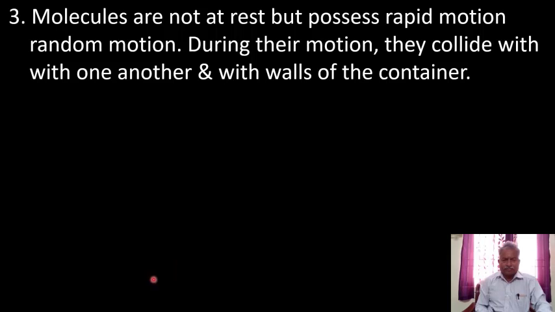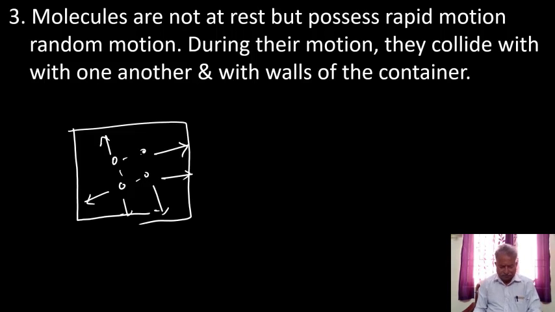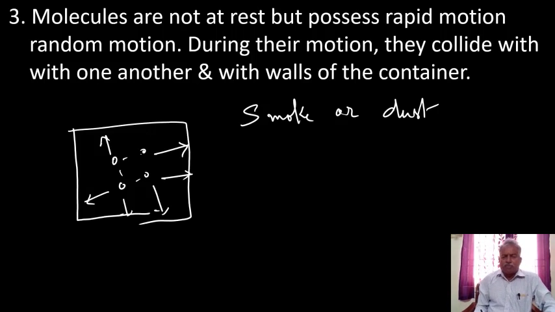So here, this is the container. Molecules collide with each other and collide with the walls of the container in different directions. So the explanation for this: if you observe smoke or dust, when vehicles pass on roads, a lot of dust rises.